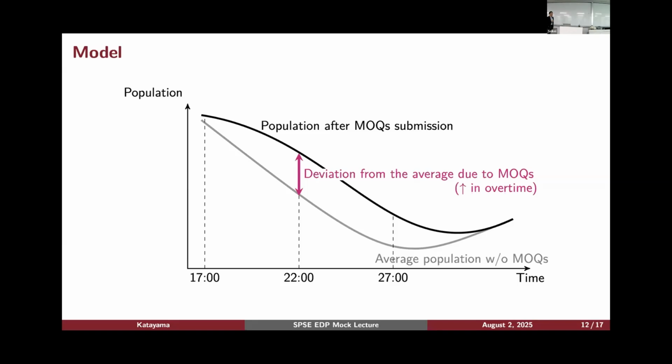Okay? So we will use some statistical technique to construct this gray line and compare it with the black line. By doing this, we want to estimate the gap that is coming from MOQ submissions.